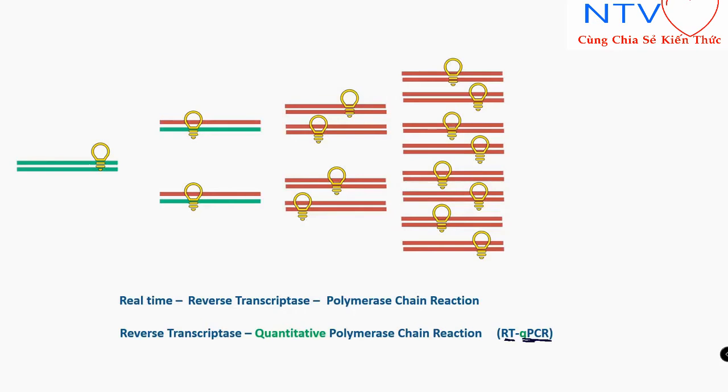But for a simple yes or no answer, RT-PCR is enough, and that is a cheaper, less expensive method. This is more expensive, right? And another point, rather than fluorescence we can also use certain probes here. There are certain specific probes. I am not gonna tell you the details, that is quite complex and beyond the scope of this lecture. Right now I will just stick to this method, right? So let's move forward.